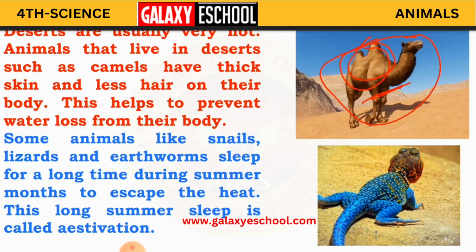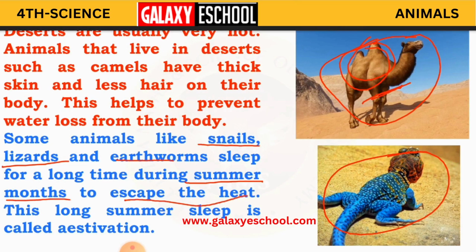We have learnt about some animals which sleep in winters: bear, snake, frog and all that. But here, animals such as snails, lizards and earthworms, what do they do? They are going to sleep in summer months. Why? To escape the heat.